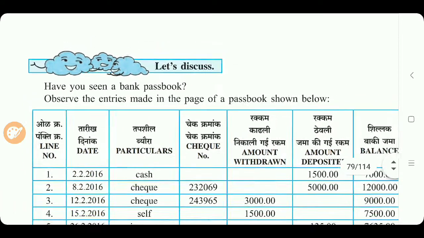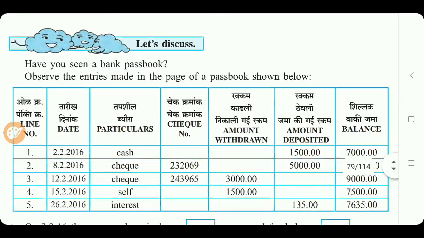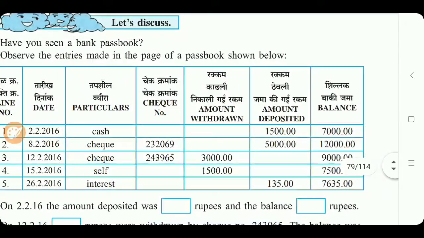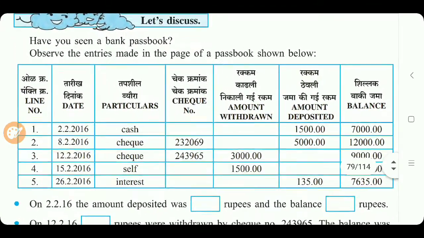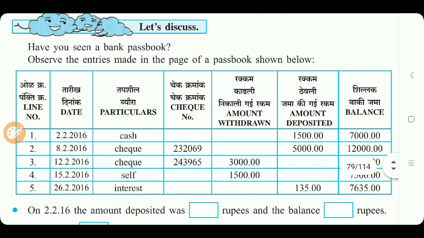Now a very important topic we'll see. Next topic is the passbook. Have you seen a passbook? Now see children, in everybody's house a passbook is there. Ask your parents and see the passbook, and observe the details of these passbooks. Here it is given, observe entries made in the page of the passbook shown below. This is one page of the passbook, not the whole passbook, which is a small book having some pages.